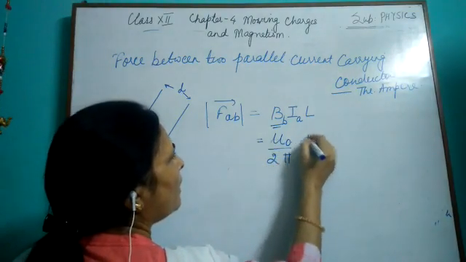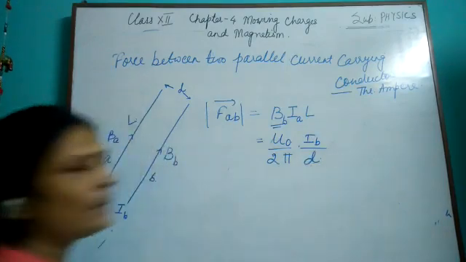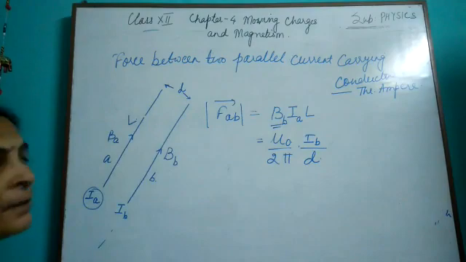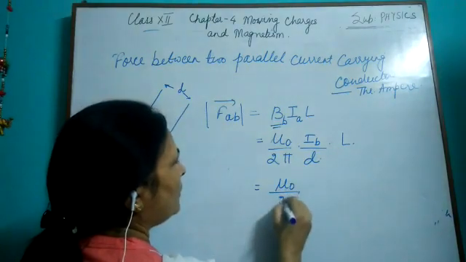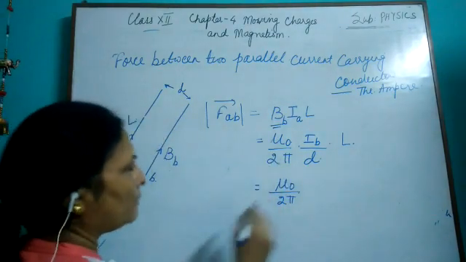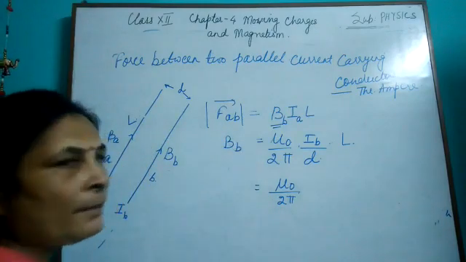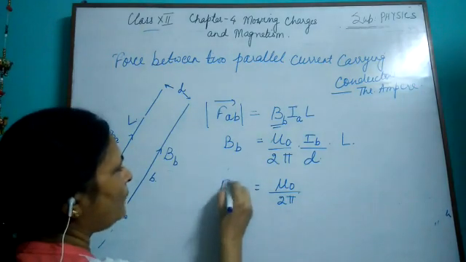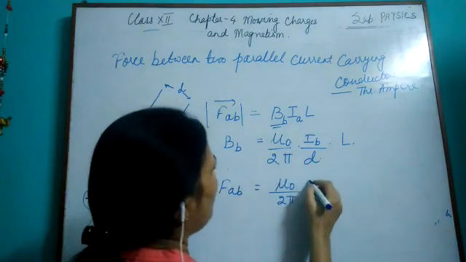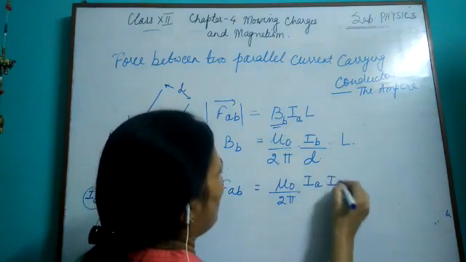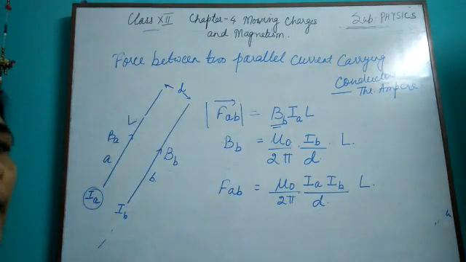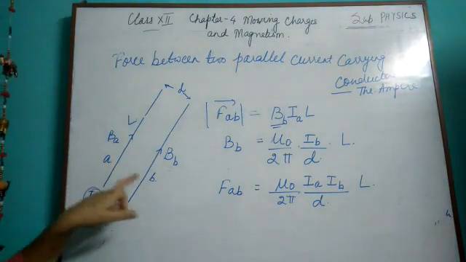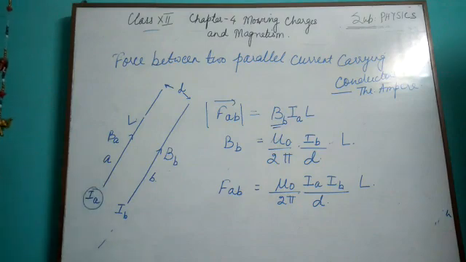So this will be given by the standard formula mu naught upon 2 pi IB upon D, where D is the distance between the conductors, multiplied by L. So now FAB will be equal to mu naught upon 2 pi IA IB upon D into L. This is the value of force on conductor A because of B.